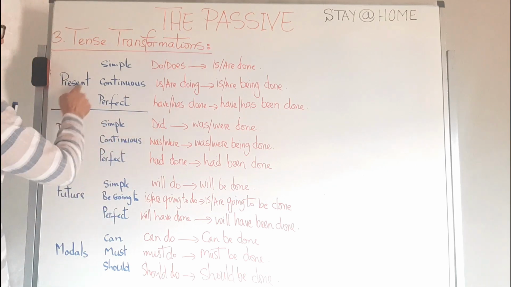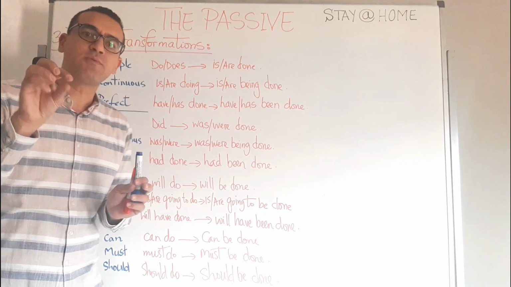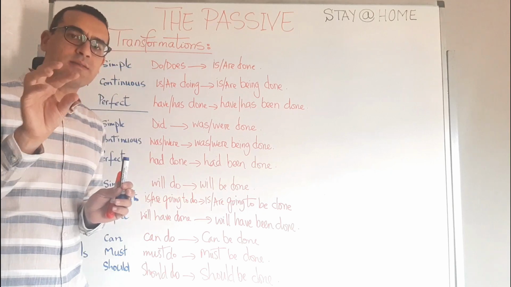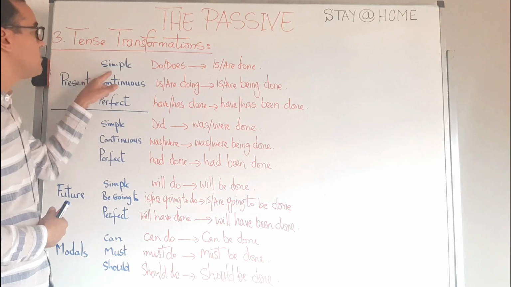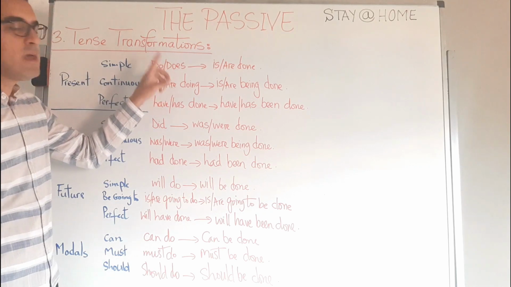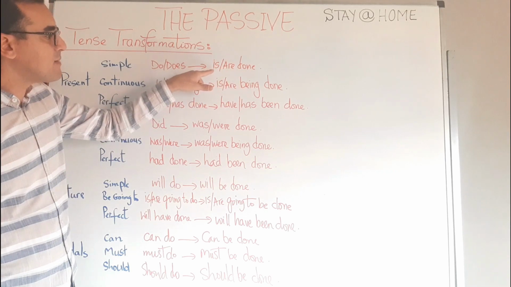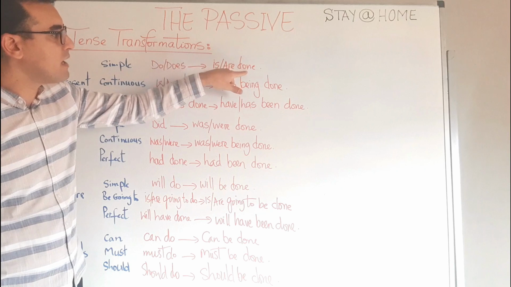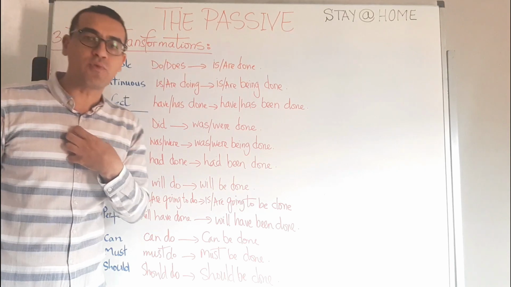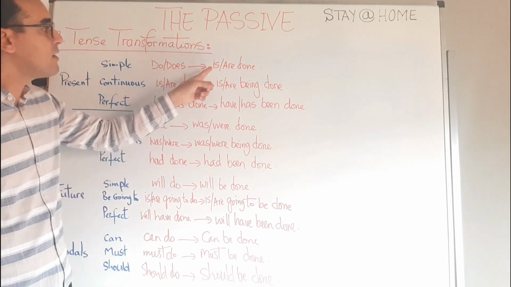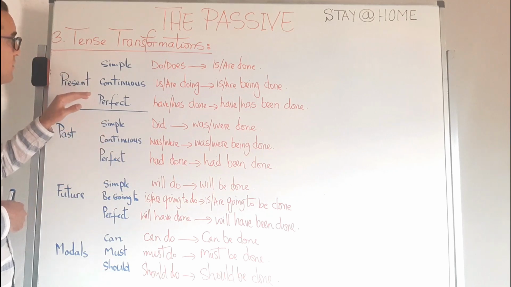We have the present simple. If we have a verb like do or does, we're going to take the verb to do as an example, as a prototype for all other English verbs. So the present simple, if you have do or does, it becomes is, are, done. If the subject is singular, you can use is done. If it's plural, you can use are done. If you have the subject pronoun I, then we can also use am. So you have to pay attention to these differences.